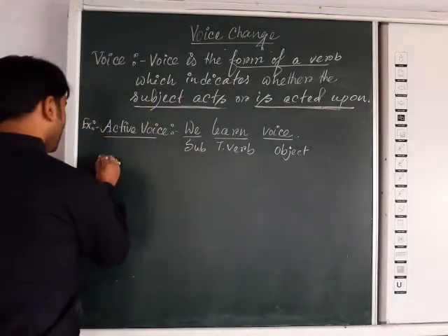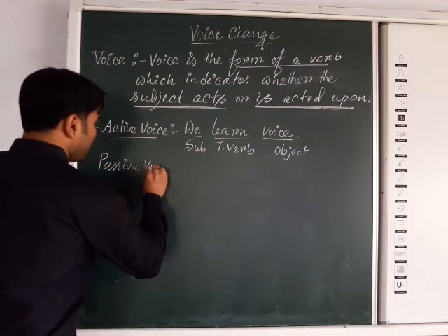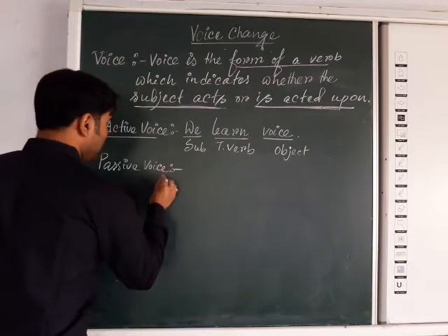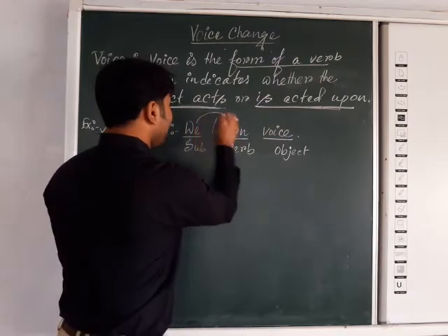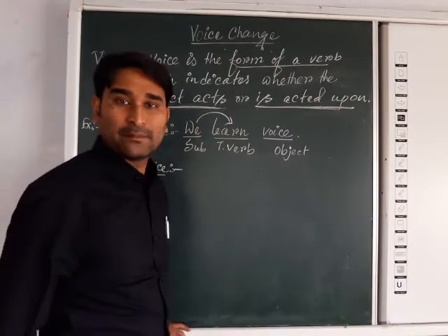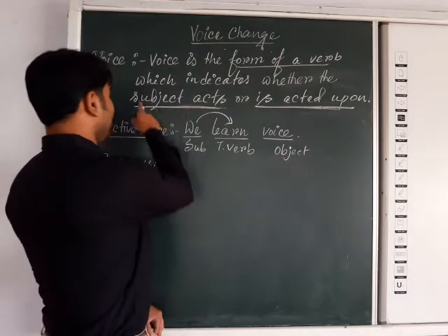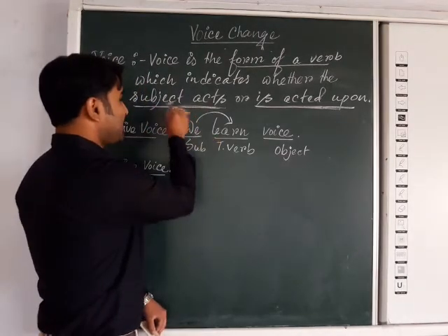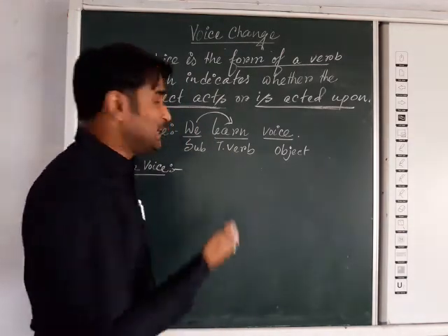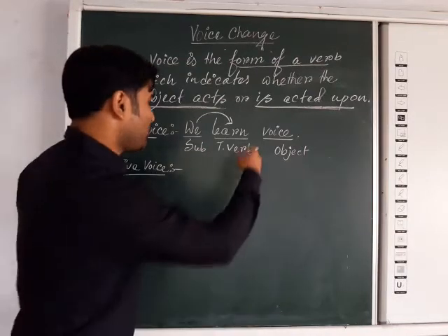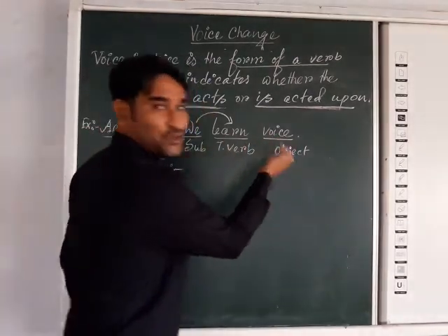So now, if we go for the passive voice, it will be clear to you. We learn voice: here the action of learning has been done by the subject. So here the subject acts. That rule is implemented here. Where the subject acts to perform the action, that is called active voice. And next one, passive voice. Here we are changing that same sentence into passive.